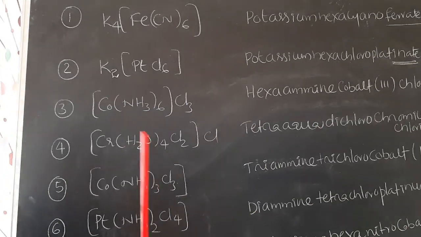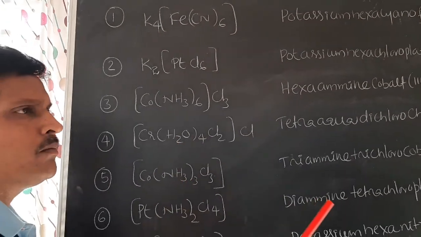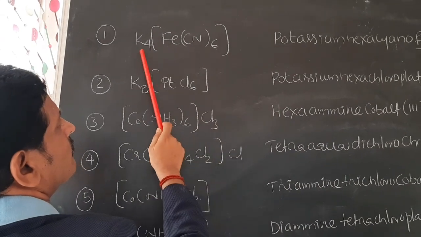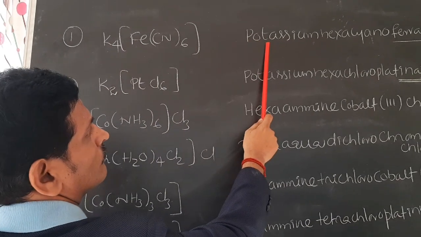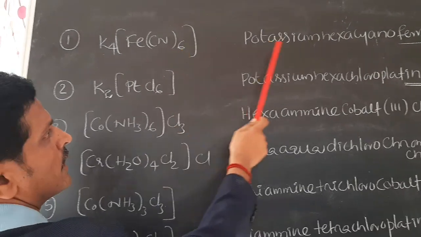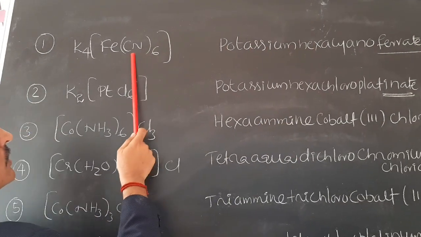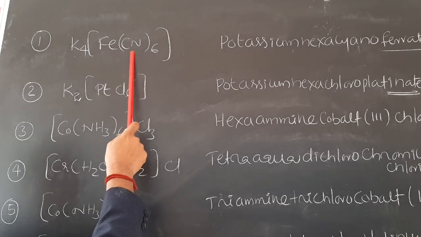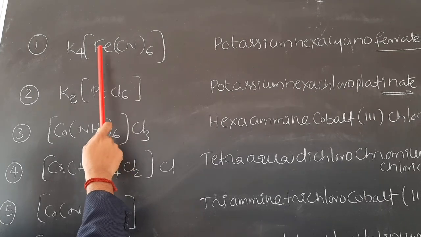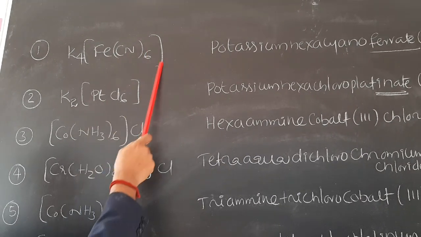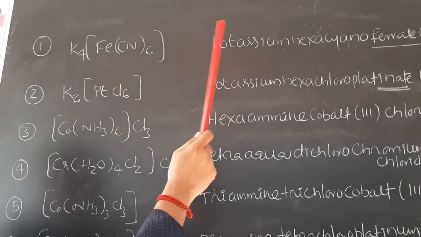So the first rule is that you have to name the cationic part of the complex. The cationic part of the complex is potassium. Next, the ligand is named. There are 6 ligands, hexa. This corresponds to cyano. Anionic ligands end with o, cyano. And this is ferrum, and this is an anionic complex. Therefore, this ends with ferrate.